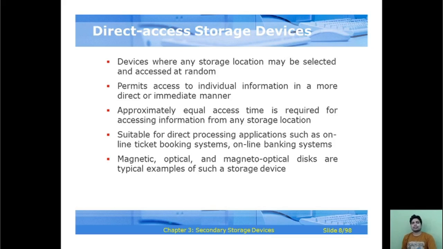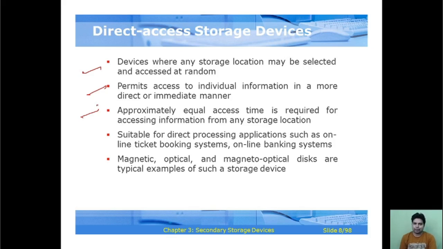Now direct access storage devices. The main features or key characteristics of direct access storage devices are that any storage location may be selected and accessed at random, and it permits access to individual information in a more direct or immediate manner.